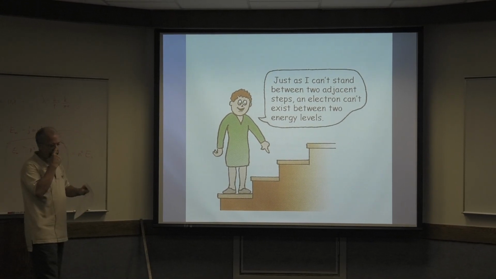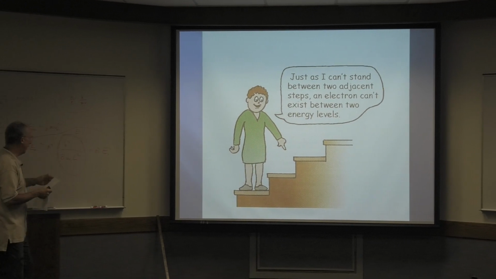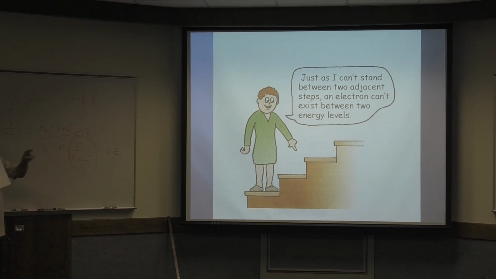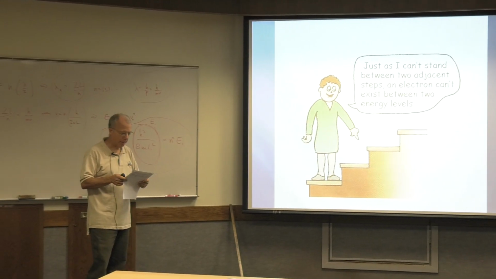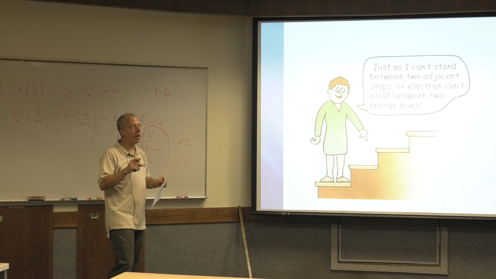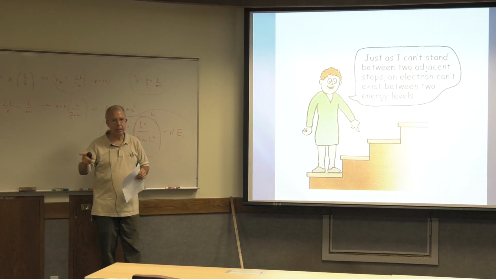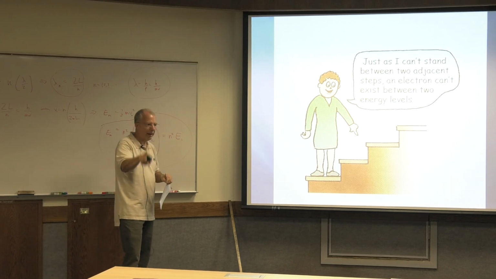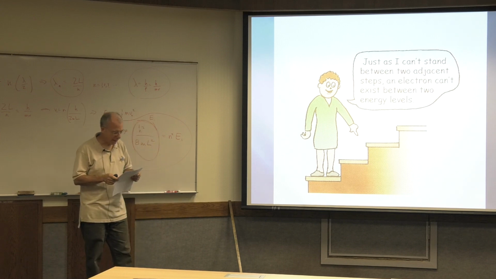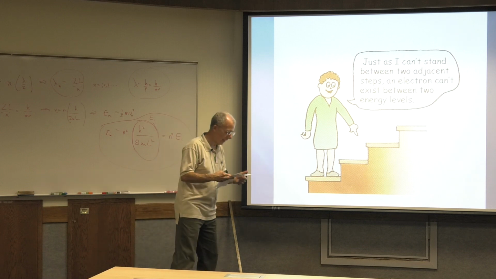Now, let's go back. What is it that led to the energy quantization? It's the confinement. It's the fact that the particle was confined in that box. Think about an atom. Are the electrons confined? Well, yeah, they're certainly confined. They're confined to orbit the nucleus. So therefore, should we expect the energy to be quantized? Well, yeah.